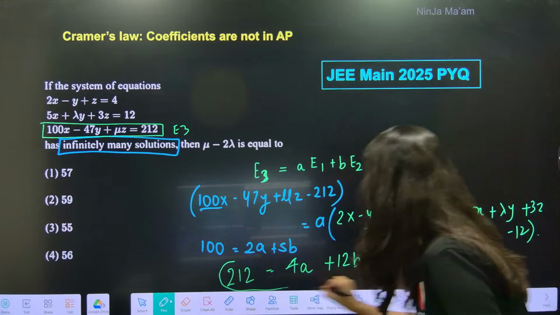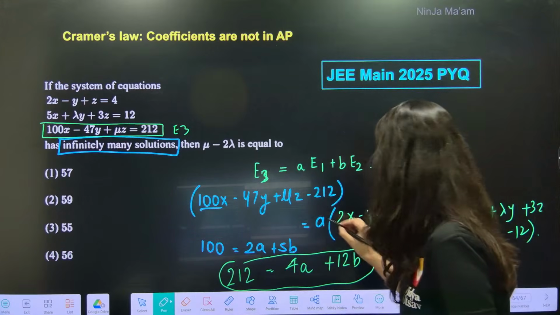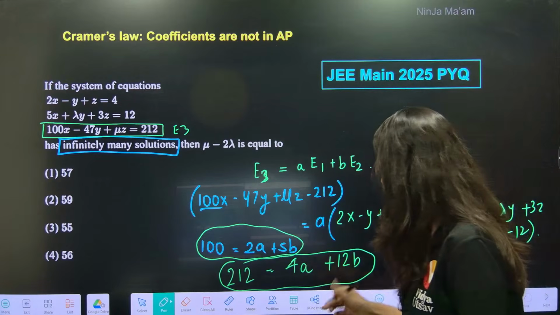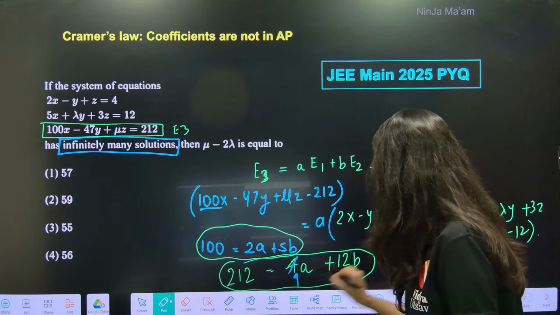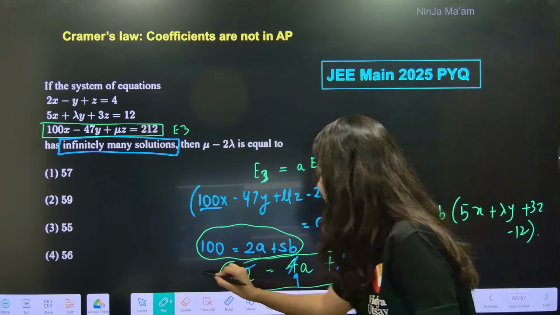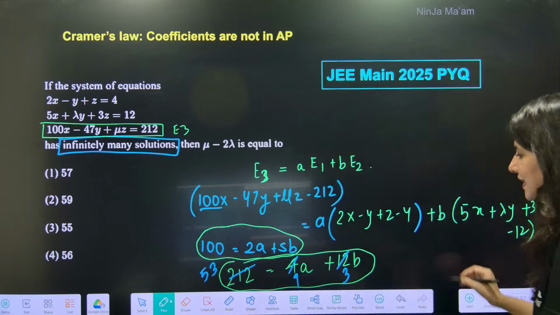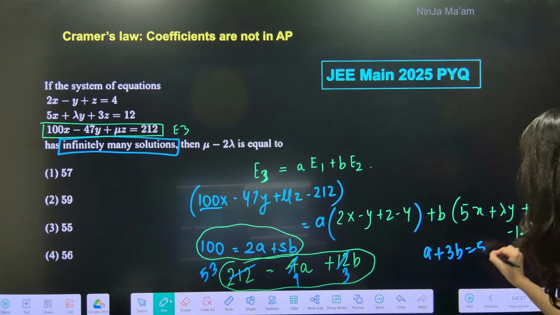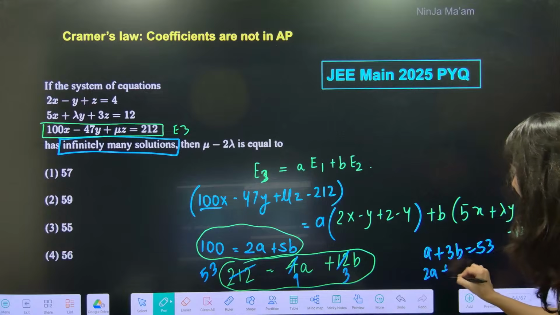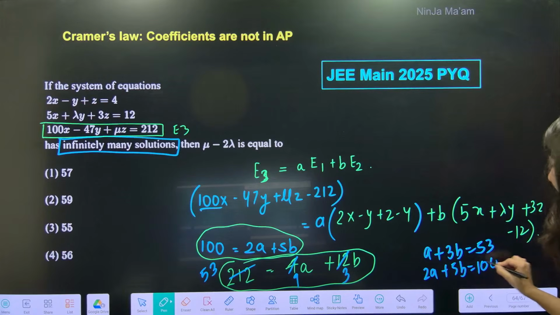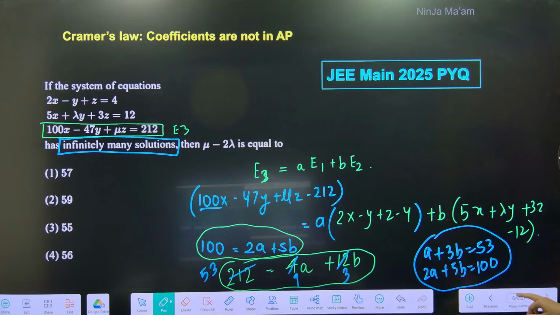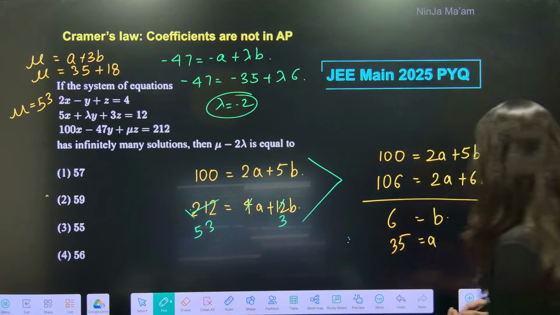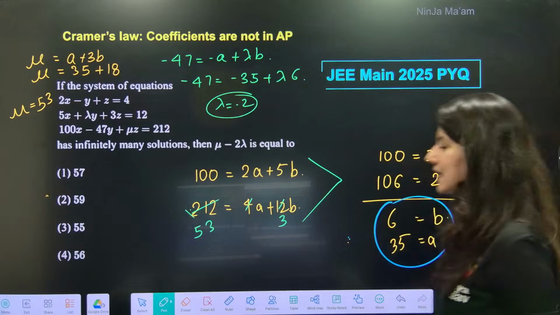So this is the second equation, and this is the first equation. In fact, this second equation can also be reduced: 4 ones are 4, 4 threes are 12, 4 fives are 20, 53. So the second equation is a plus 3b equals 53, and 2a plus 5b equals 100. Get the value of a and b. Very easy to calculate. A is 35, b is 6.